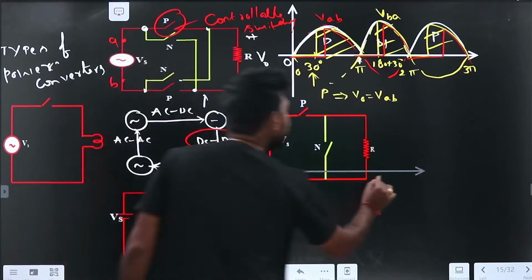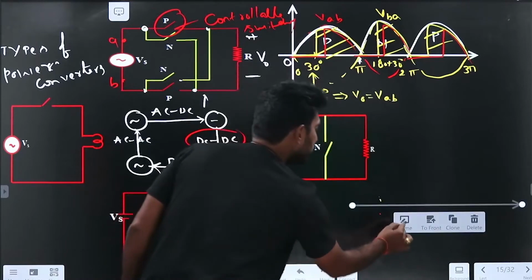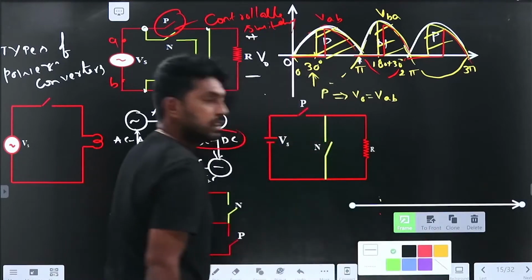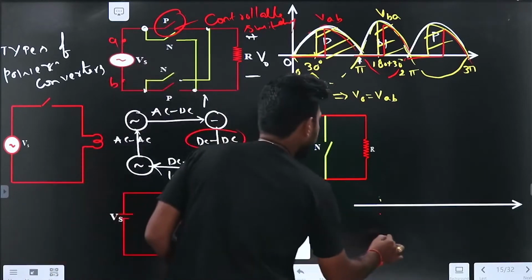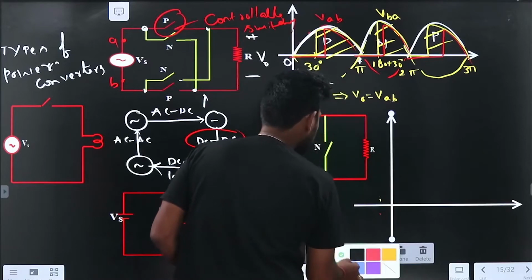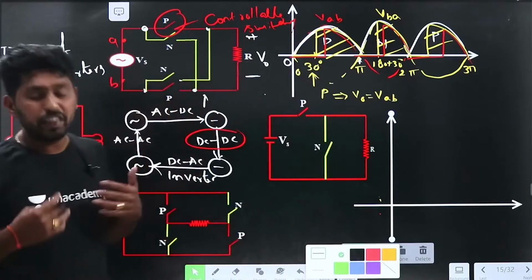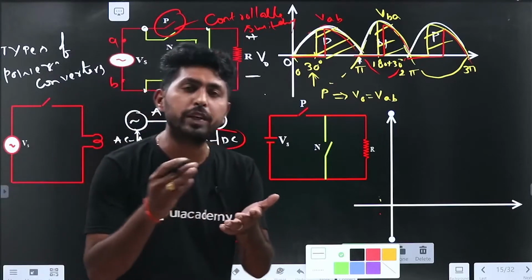For DC to DC conversion also, let me take the output voltage axis. The input is DC, output is also DC.